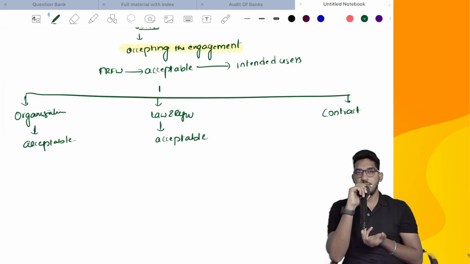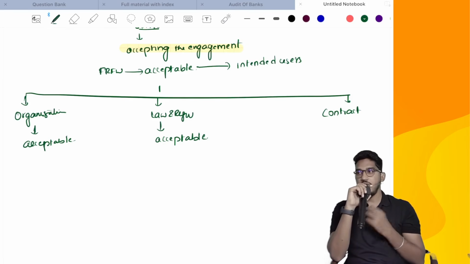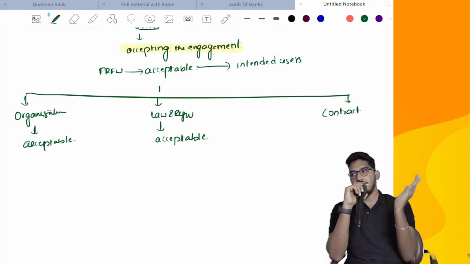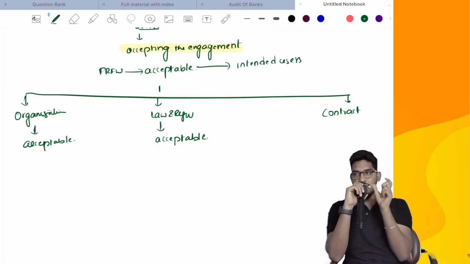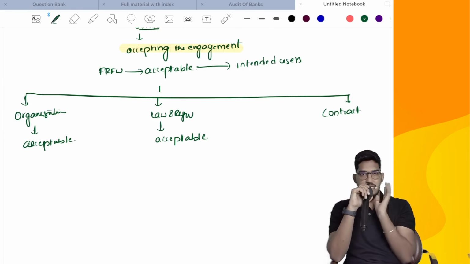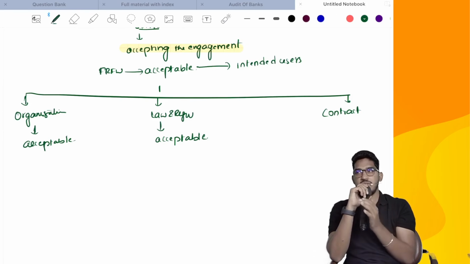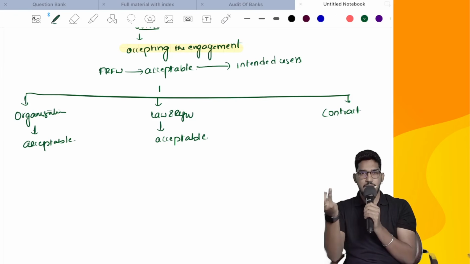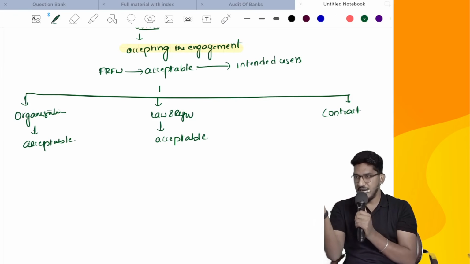Or if I put it in very simple language, whatever characteristics I generally expect in a normal applicable financial reporting framework, if those characteristics, those attributes are there in the contract also, then I will feel it is acceptable. Like for example, in the general applicable financial reporting framework, what do we expect? It should be reliable. The financial statements should be understandable.